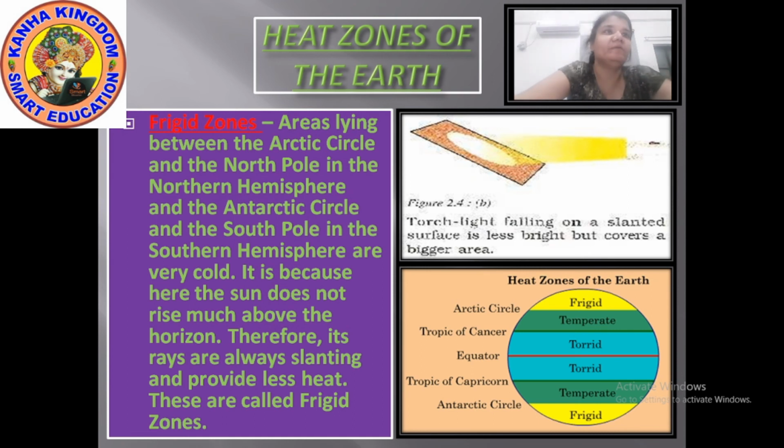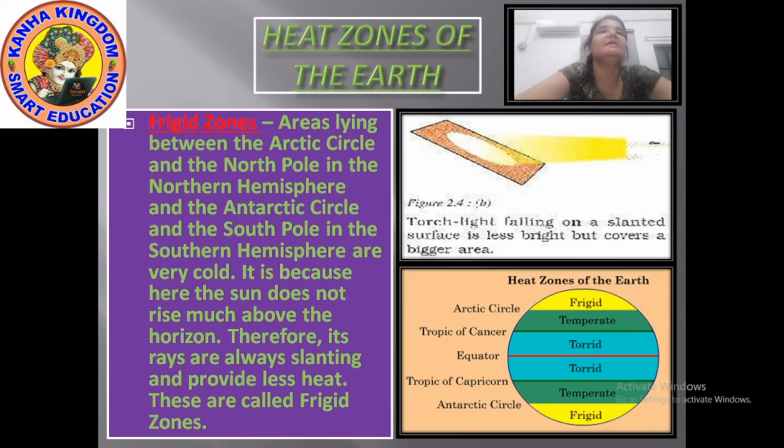Your torch can be counted as the sun, and the cardboard can be counted as the earth. As the rays of the torch light fall slant on the board, in the same way the sun rays fall slant on the zones.